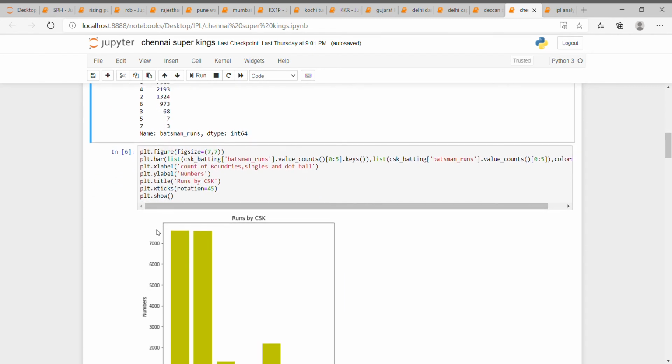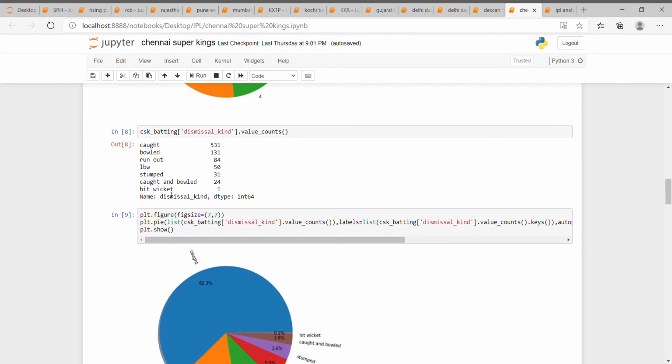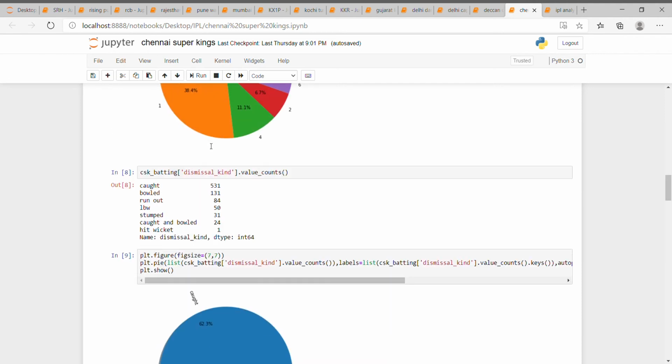This is the graphical representation, and this is a pie chart. Here is the value count of dismissal kind, that is, how many times a player got caught out, bowled, run out, LBW, stumped. Most often it was caught out for Chennai Super Kings.